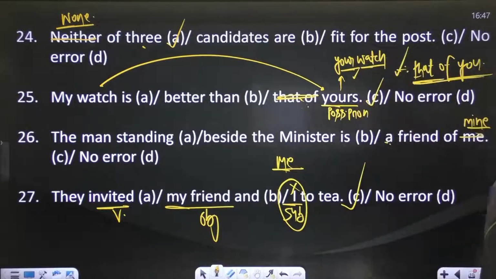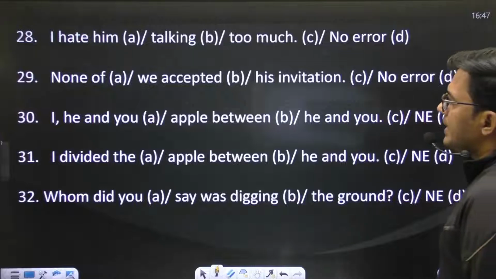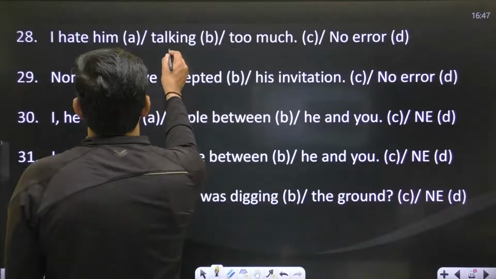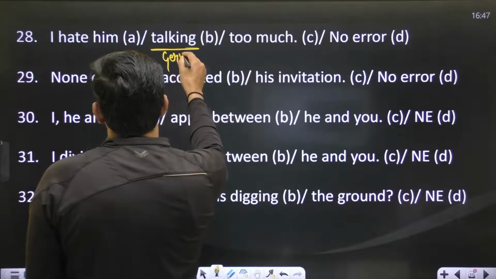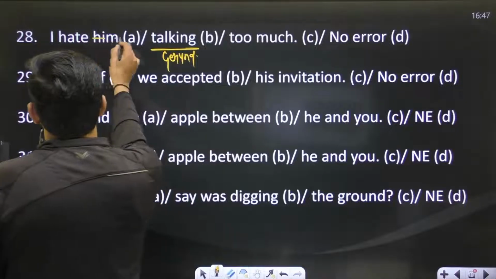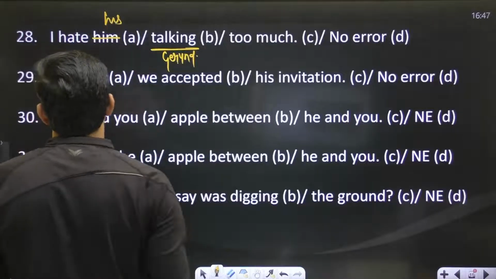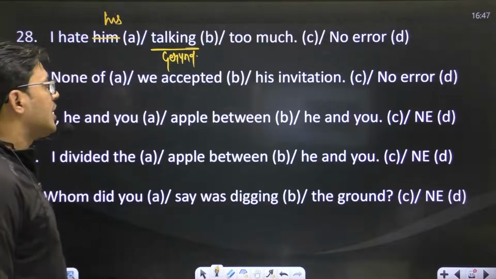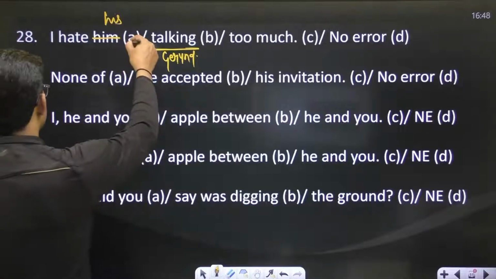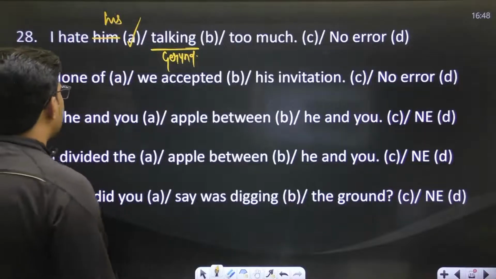Okay, move to the next one. I hate him talking too much. This word talking is a gerund, and before a gerund we use the possessive case. So the sentence will be like, I hate his talking too much, right? You have an error in part A.